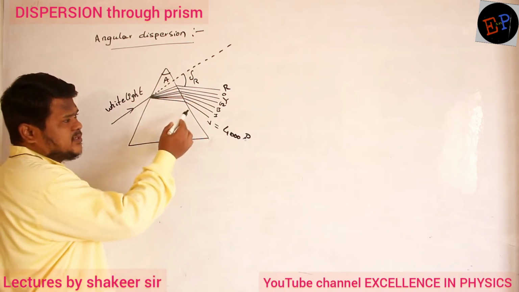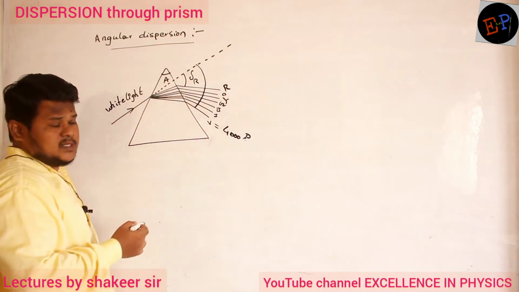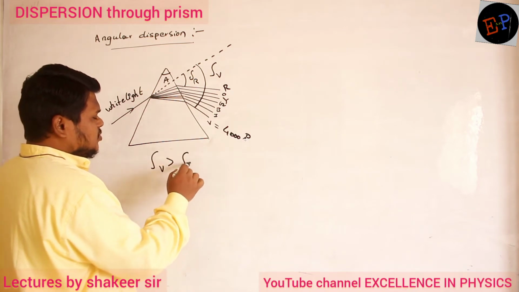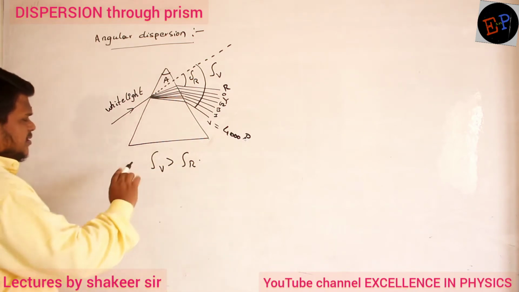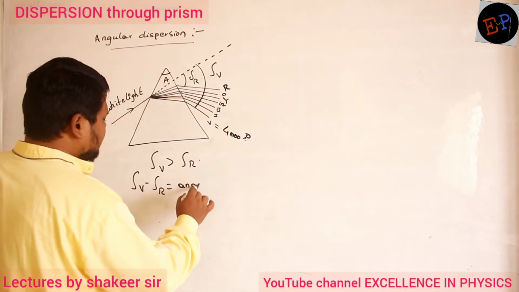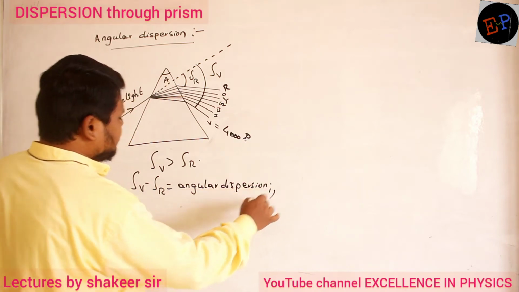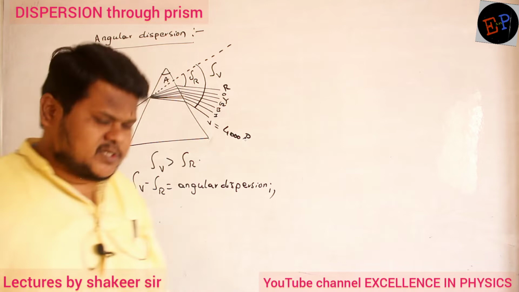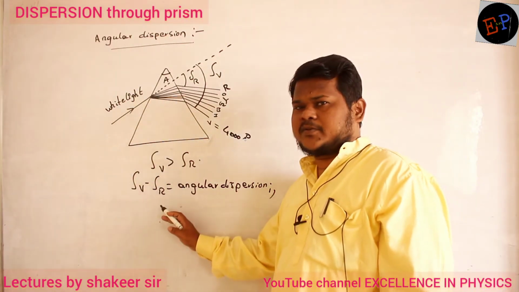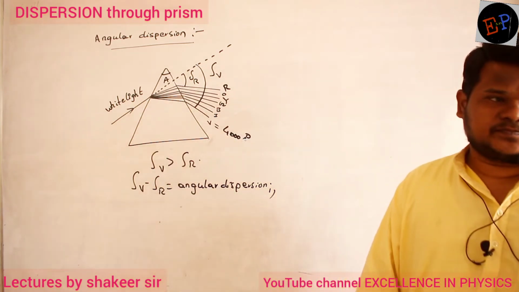Similarly, this is the deviation produced in violet color light, and this is called delta V. So definitely I can say delta V is greater than delta R. Are you able to understand? And the difference of these two, delta V minus delta R, is nothing but angular dispersion. So what is meant by angular dispersion? It is the difference between the deviation produced in violet color light and the deviation produced in red color light. That difference is called angular dispersion. Are you able to understand?